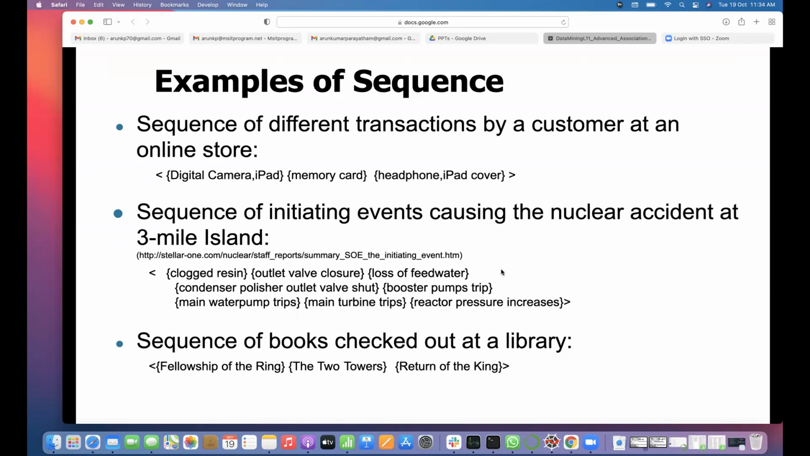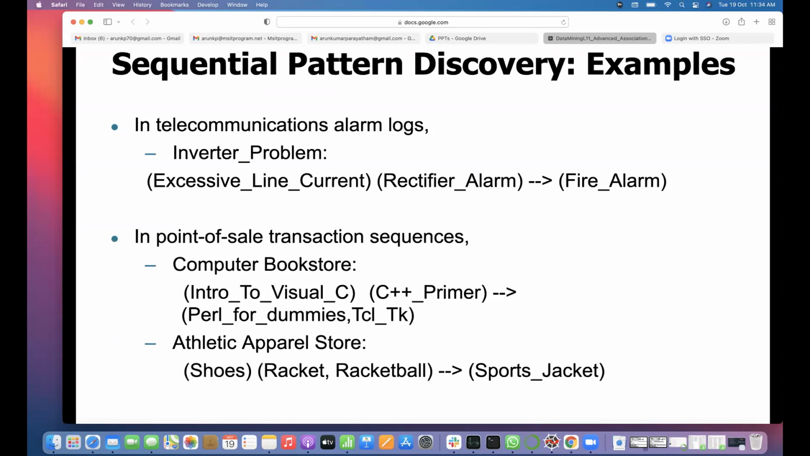These are not simply frequent items, but frequent sequences of items. So you need to consider items which are coming in a sequence here. Sequence of books checked out at a library: what book people take first, then that may refer to another book. Then they go and take that book. Then that will give another reference, like that. This also can be used. Here also we can use association rules to find out the sequence of books people read.